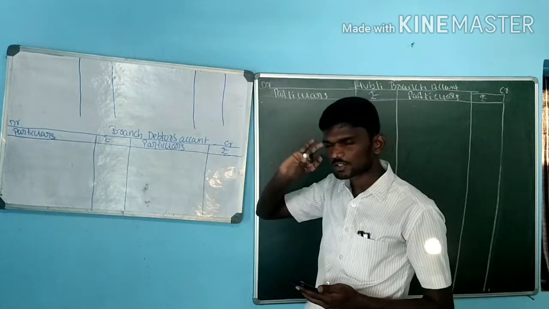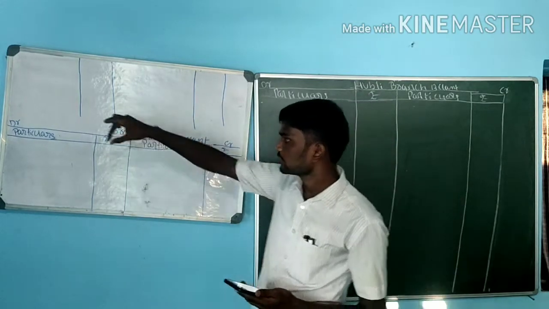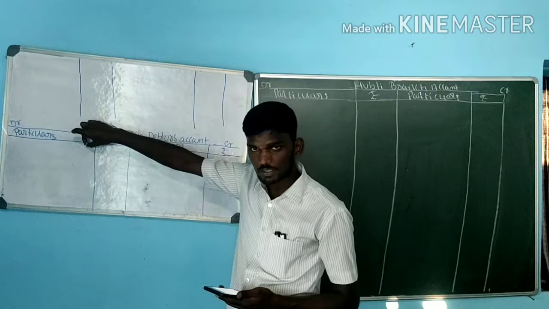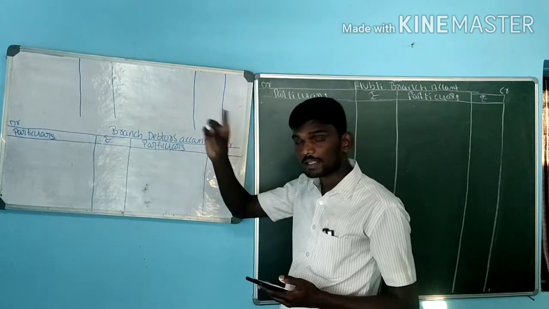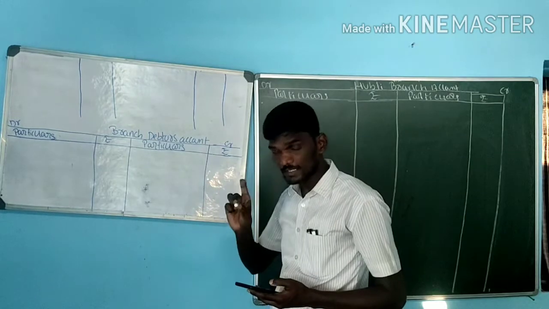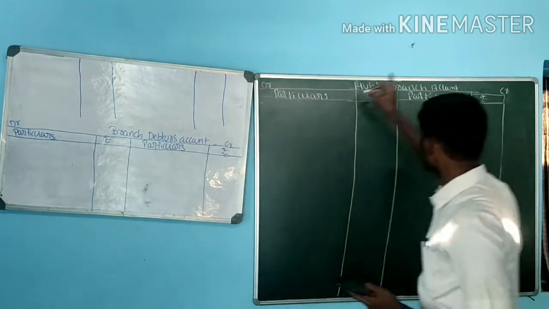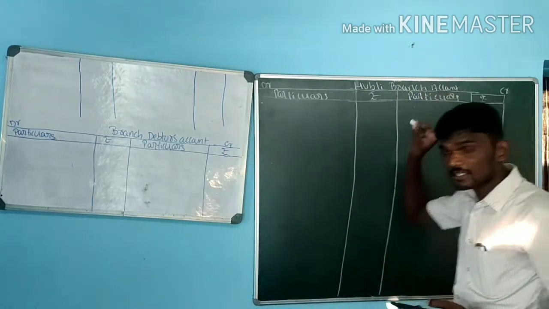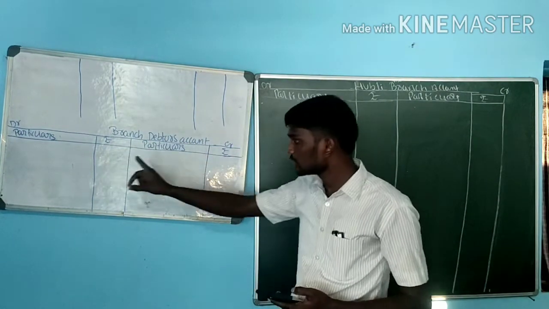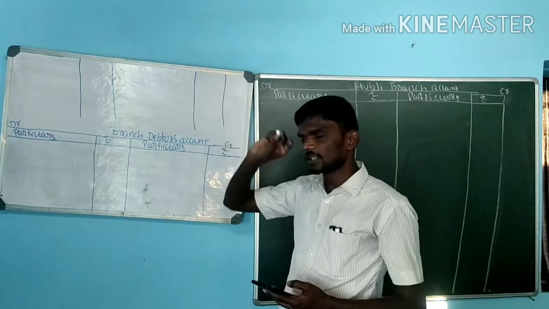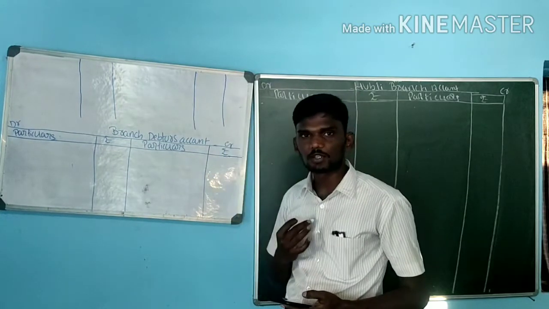When it comes to the branch debtors account, keep the format in your mind. On the debit side we record opening value, on the credit side we record closing value. Then any credit sale, not cash sale, goes to the branch debtors account, debit side. The debtors are nothing but the customers of the business.